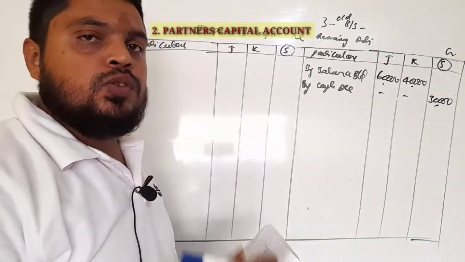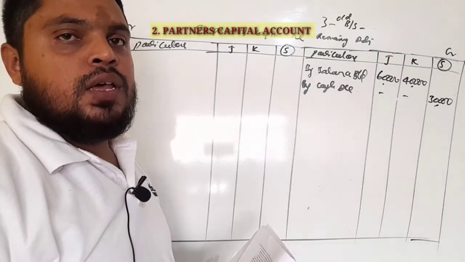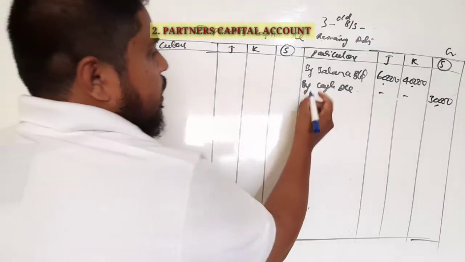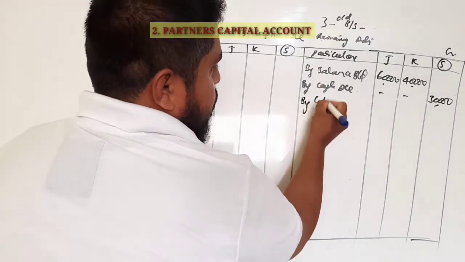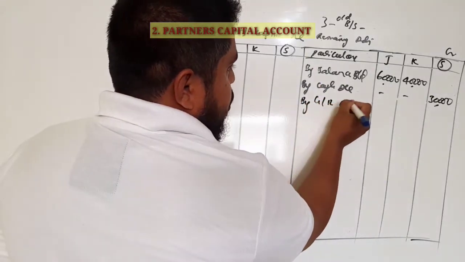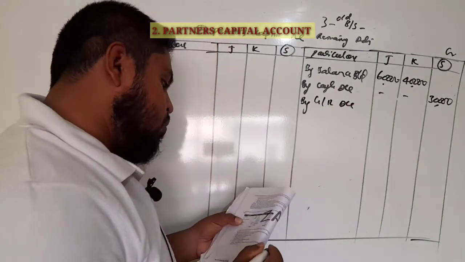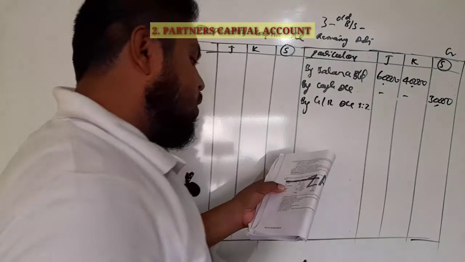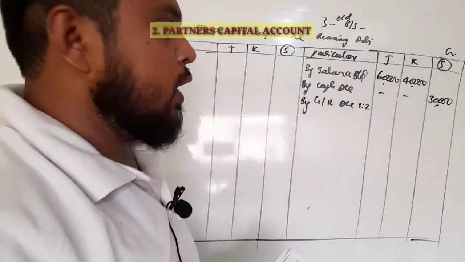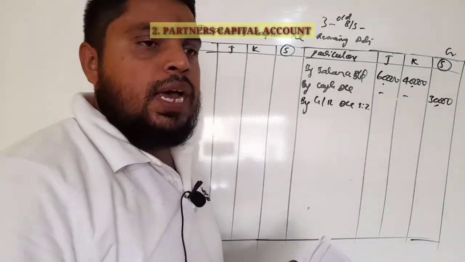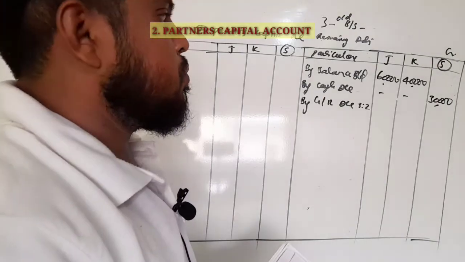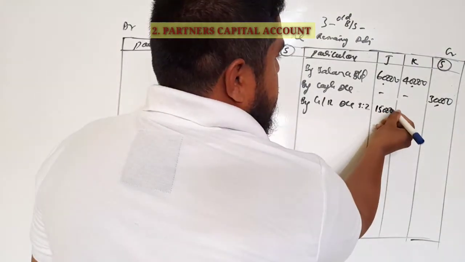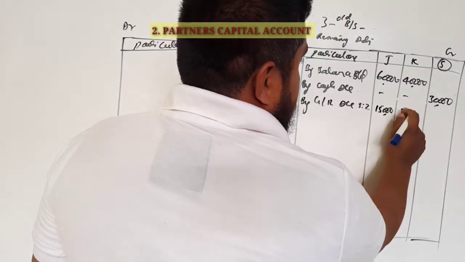Next, you record accumulated profit or loss. Accumulated profit or loss we share among the old partners in the old ratio. General reserve is given in the balance sheet, and we share it among the old partners in the old ratio, 3:2. So general reserve is 25,000 into 3/5, that is 15,000 and 10,000.